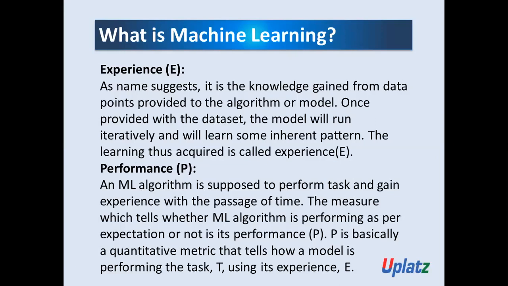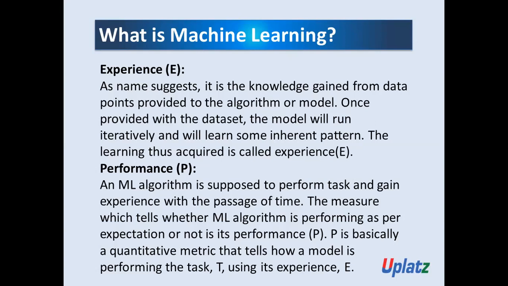A machine learning algorithm is supposed to perform tasks and gain experience with the passage of time. The measure which tells whether the machine learning algorithm is performing as per expectation or not is its performance.